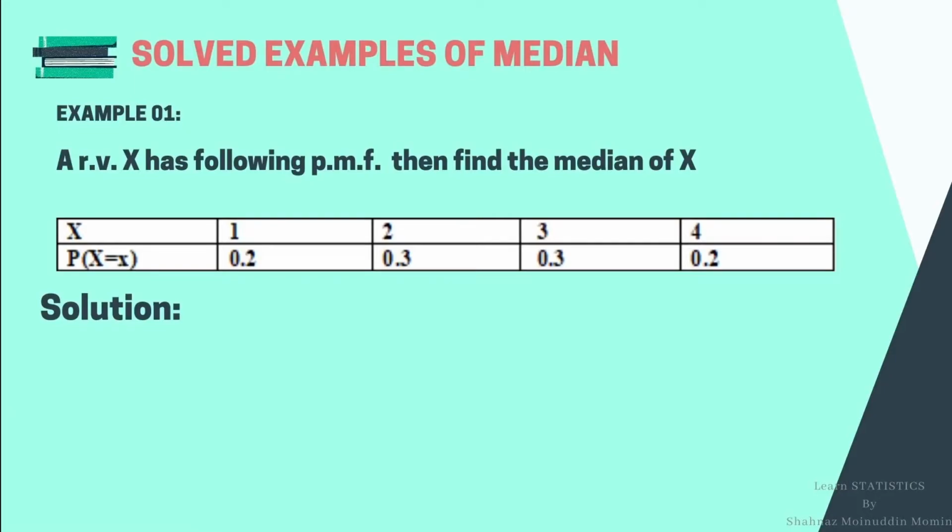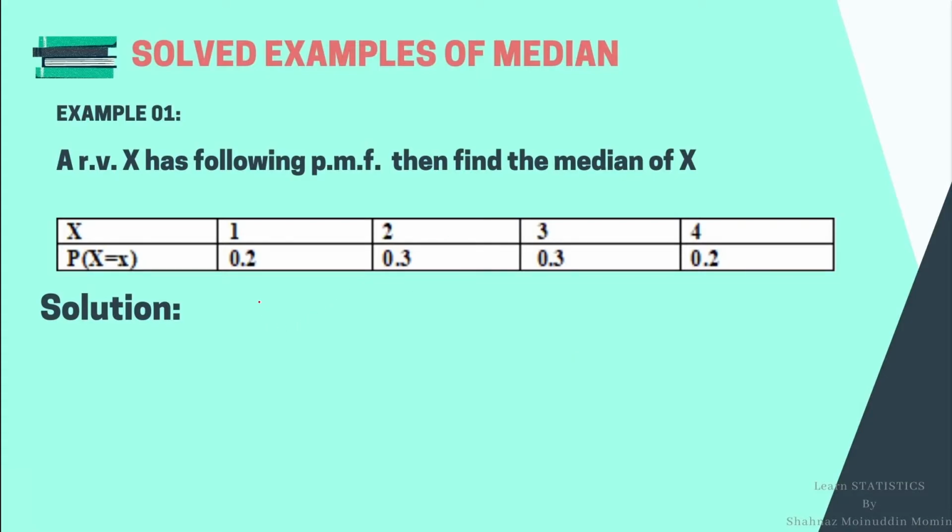Consider an example in which a random variable x has the following PMF. Here x takes values 1, 2, 3 and 4 and the corresponding probabilities are 0.2 for 1, 0.3 for 2, likewise 0.3 for 3, and 0.2 for 4. Here we want to know the value of the median of this probability distribution. So let us calculate it.